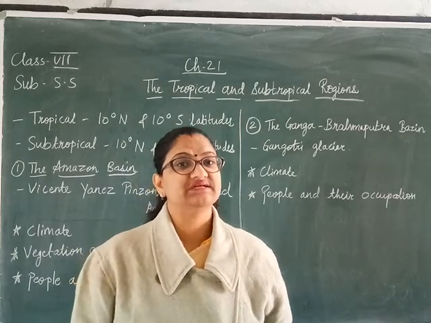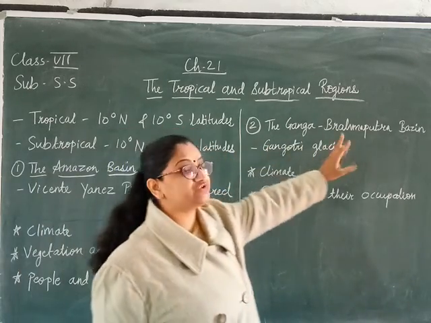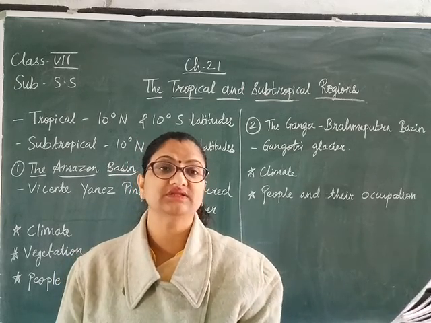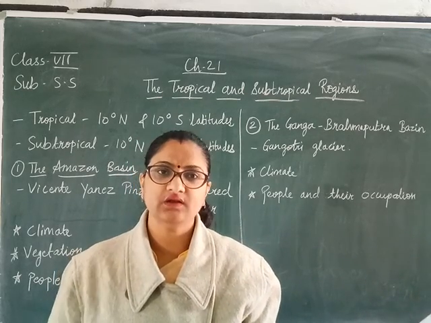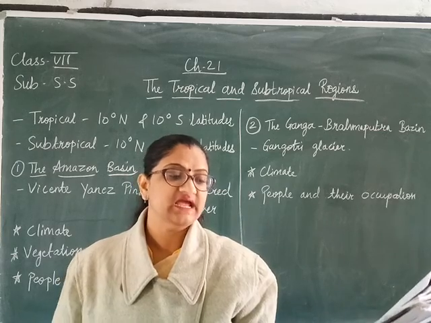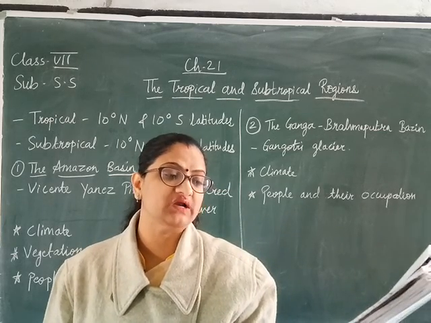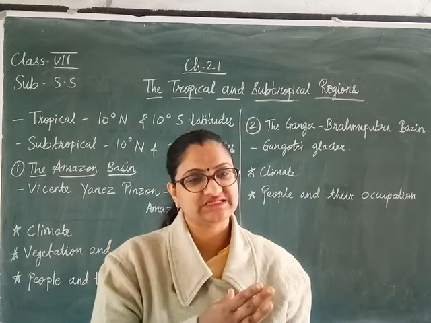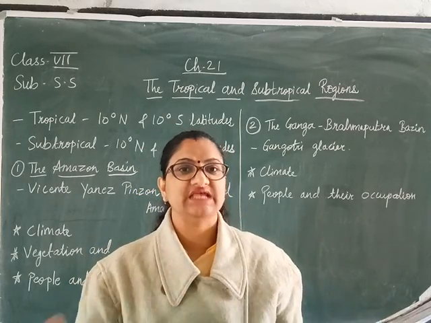Now the second part is the Ganga and the Brahmaputra basin. Now the Ganga and Brahmaputra basin is located in the south of the Himalayas. Where are they located? In the south of the Himalayas. It extends from the Satluj river in the west to the Brahmaputra river in the east. From the west side till the east side, it is extending.